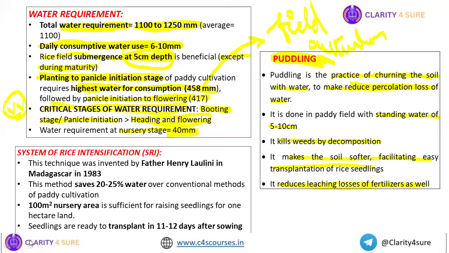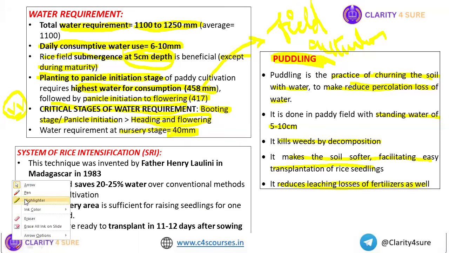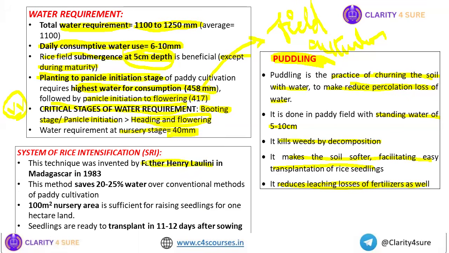Okay, so next we'll see about the system of rice intensification. So who invented the system of rice intensification? That is Henri Laulanié. Okay, where? That is in Madagascar. Okay, so this technique of system of rice intensification was invented by Father Henri Laulanié in Madagascar in 1983. And this method of rice intensification saves about 20 to 25% water over the conventional methods of paddy cultivation.